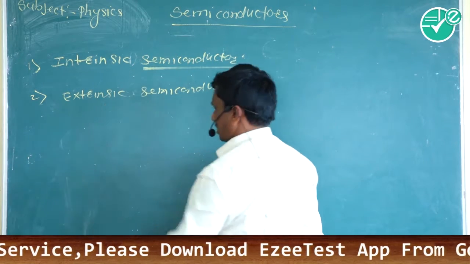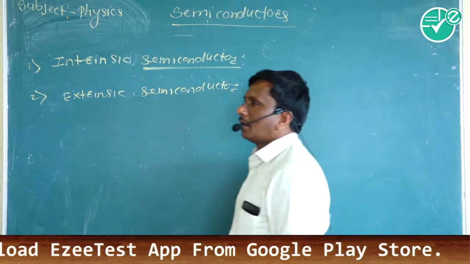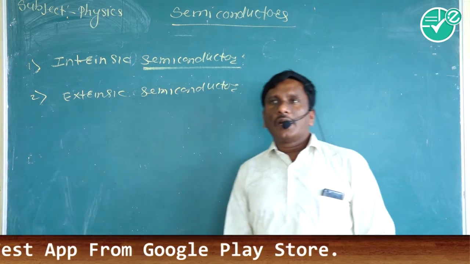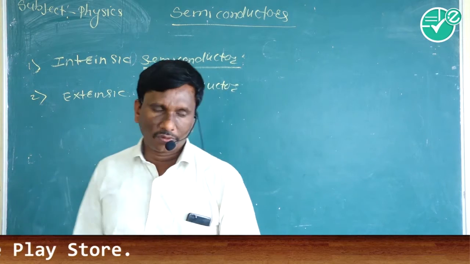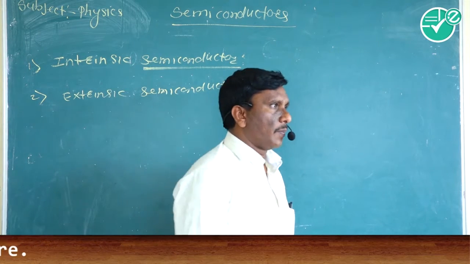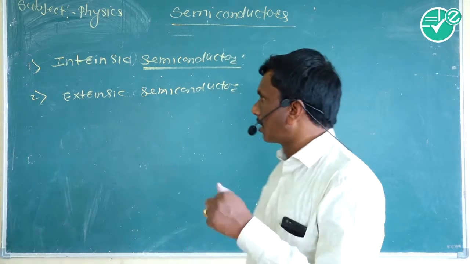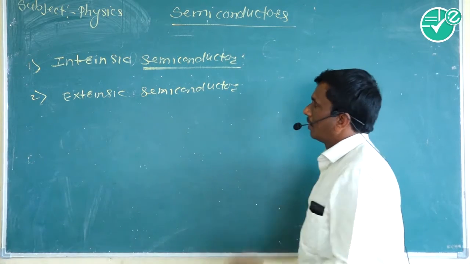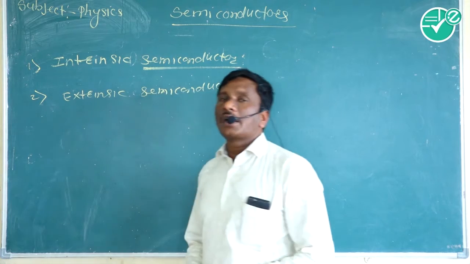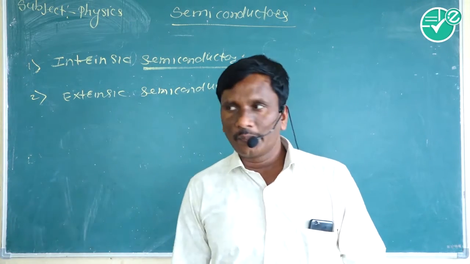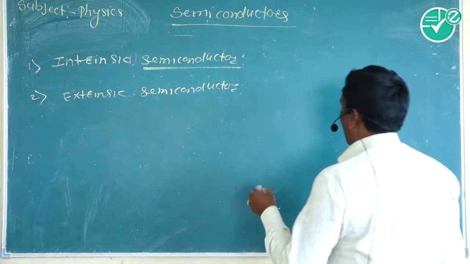So what is meant by intrinsic semiconductor? The pure type of semiconductor having an ideal crystal structure is called an intrinsic semiconductor, or pure type of semiconductor.